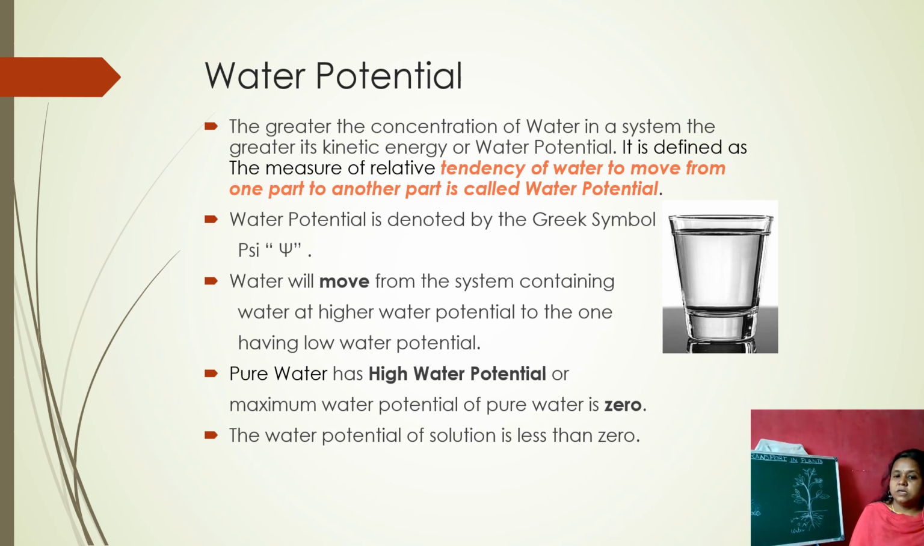And we can measure the maximum water potential of pure water as 0. And the water potential of a solution is less than 0. Why is the water potential of a solution less than 0? Because in the water something else is mixed, and that is called a solution. So that is the reason the water potential is less than 0.